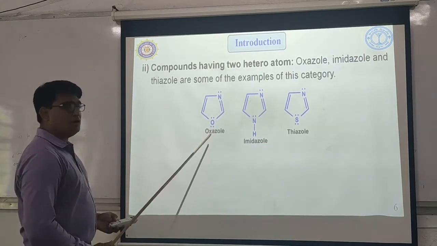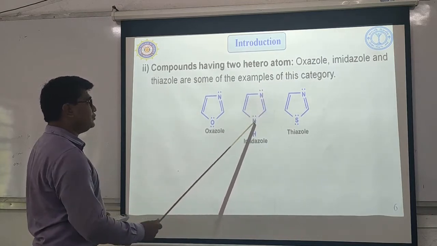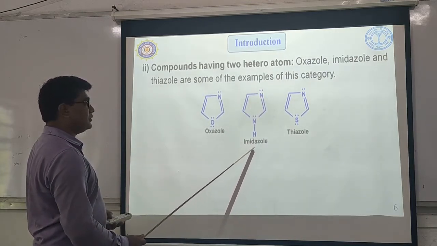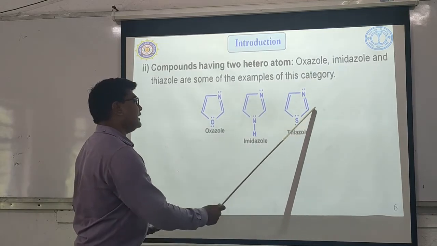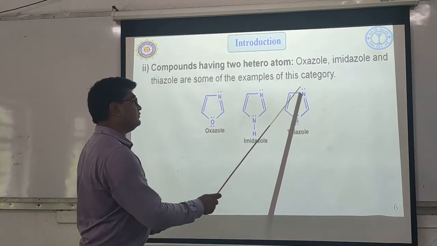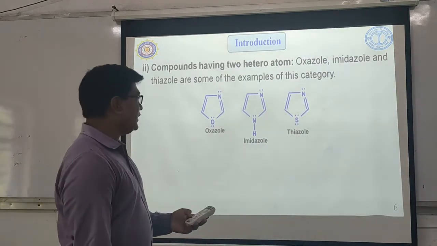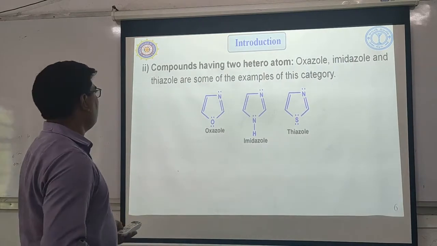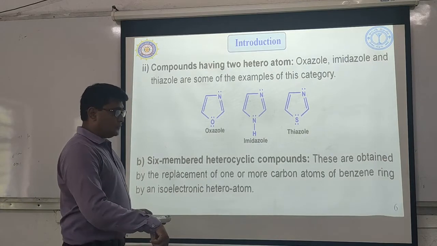This is imidazole, again a 5-membered heterocyclic compound with 2 heteroatoms. And another is thiazole, with sulfur and nitrogen as the 2 heteroatoms. Very simple. Then we will go to the 6-membered heterocyclic compounds.